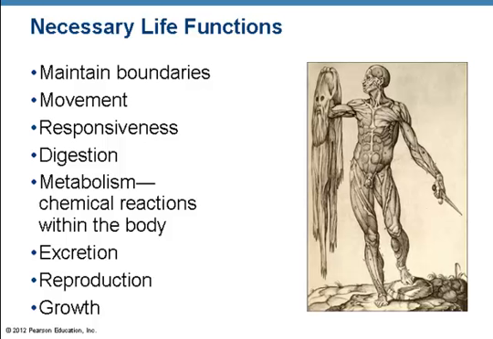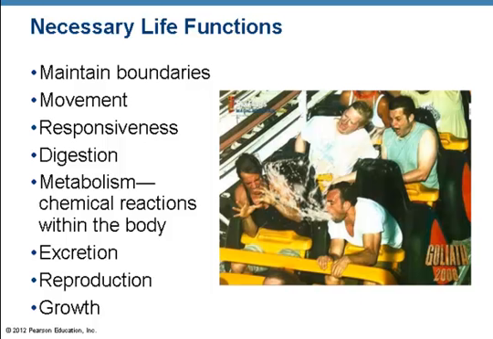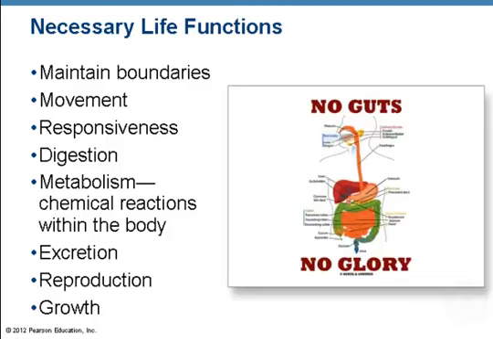To maintain life, humans must perform 8 necessary life functions. The first is to maintain boundaries, which the integumentary system does. This drawing is by the Flemish anatomist Adrian van den Spiegel. Movement includes locomotion and movement of substances. Responsiveness is the ability to sense changes and react. This is not a pleasant way to respond to the changes in your motion on a roller coaster.